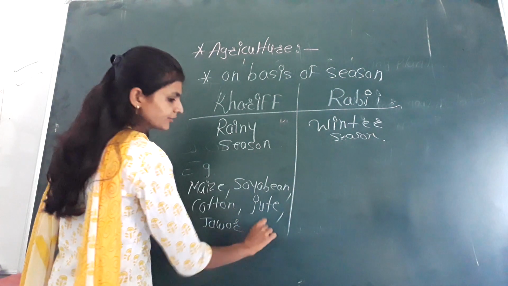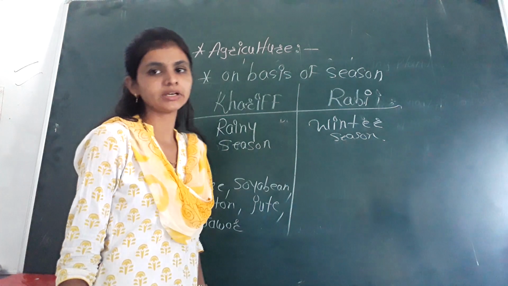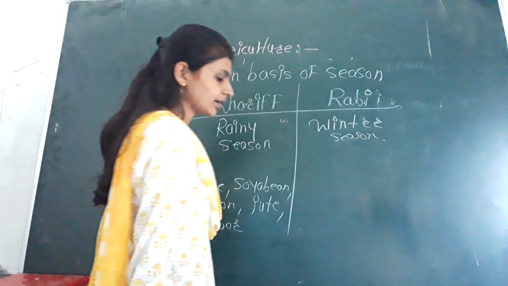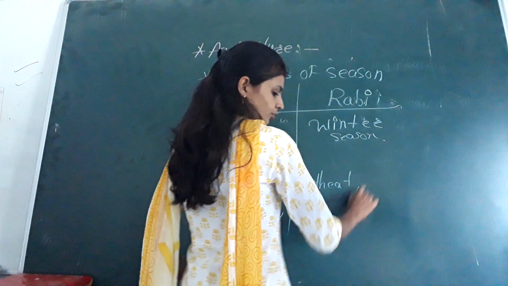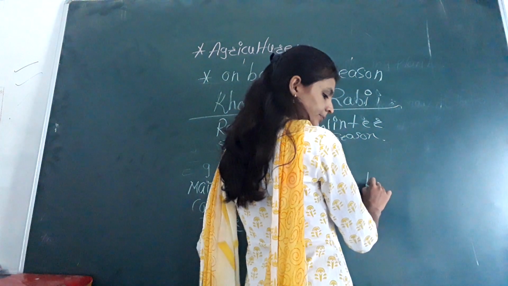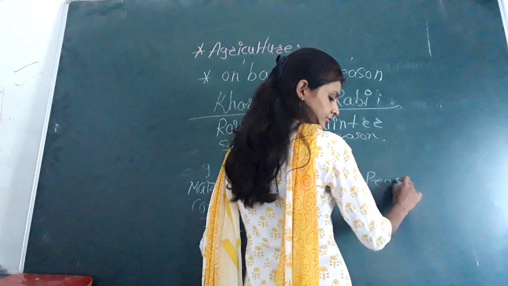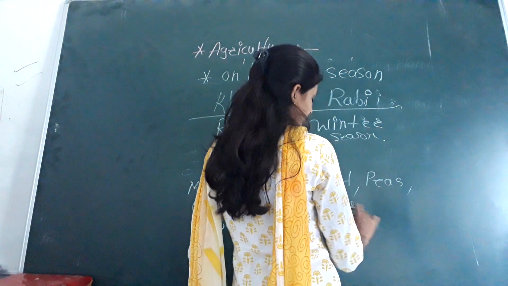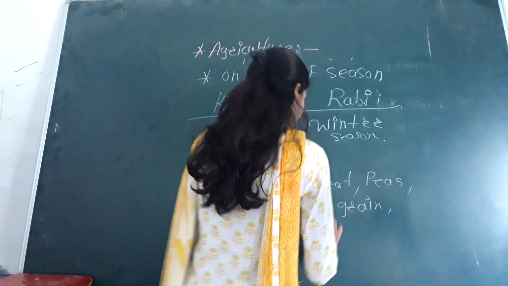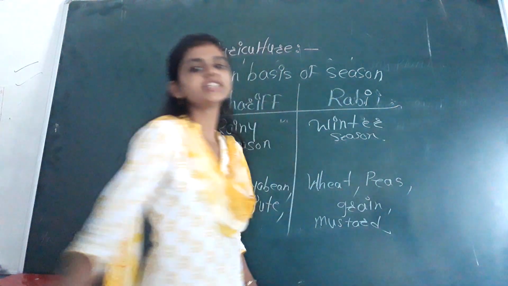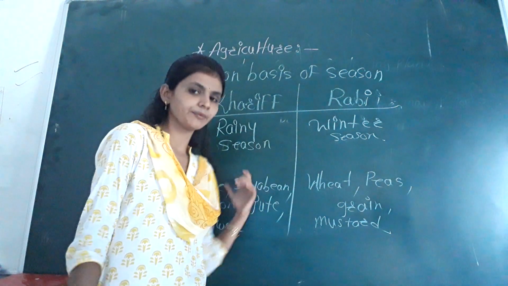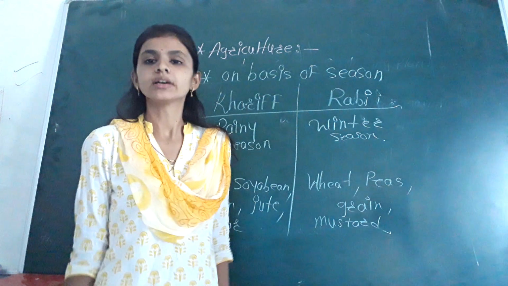These types of plants we can grow in the Kharif rainy season, and in the Rabi season, wheat. Examples are wheat, then peas, gram, and mustard. These are for the winter season.